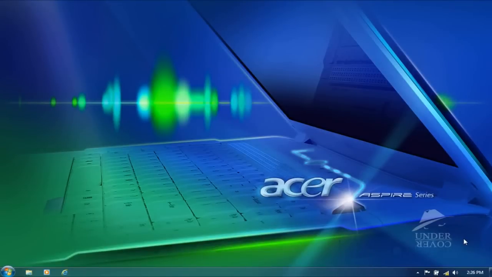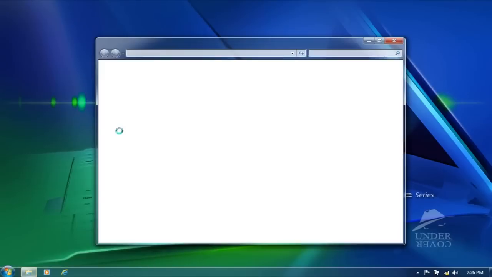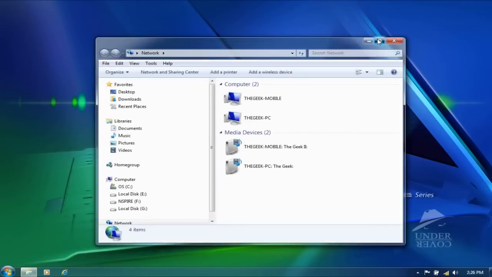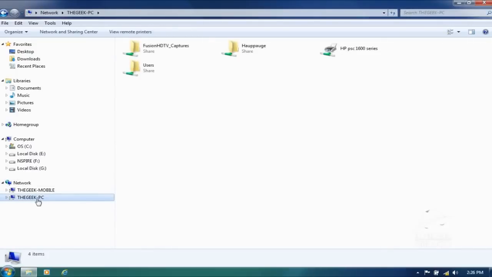After finishing all the steps we did before, we can go to Start, go to Network. I know this is the computer that I want to connect to because the printer is connected to that computer.